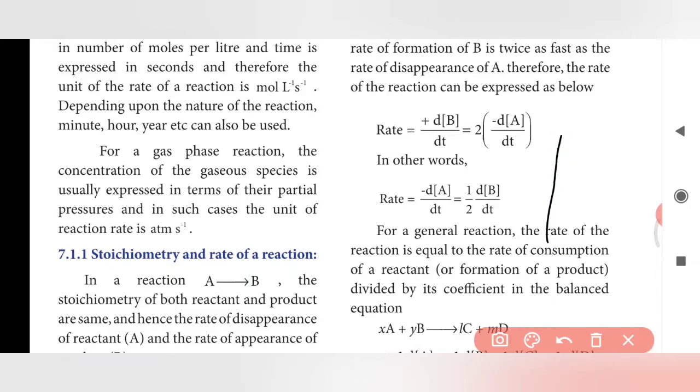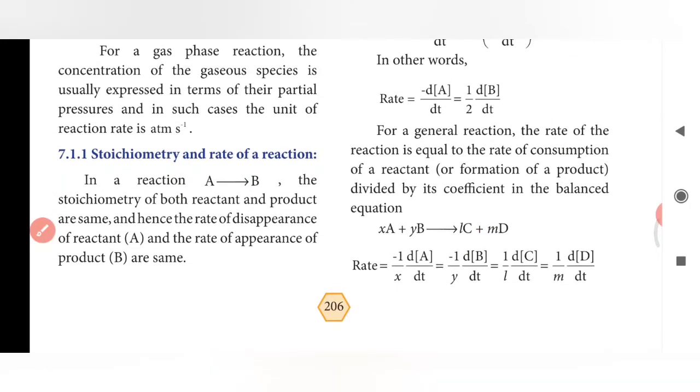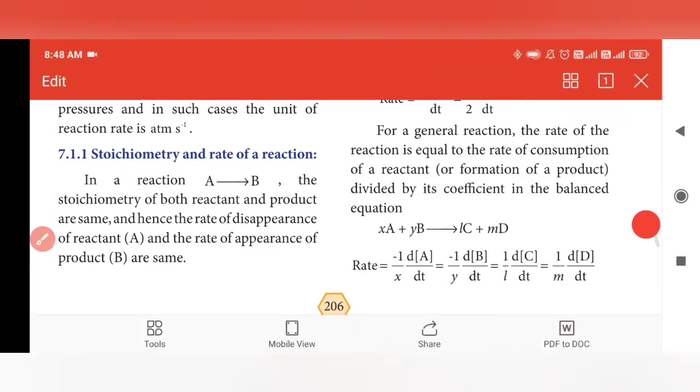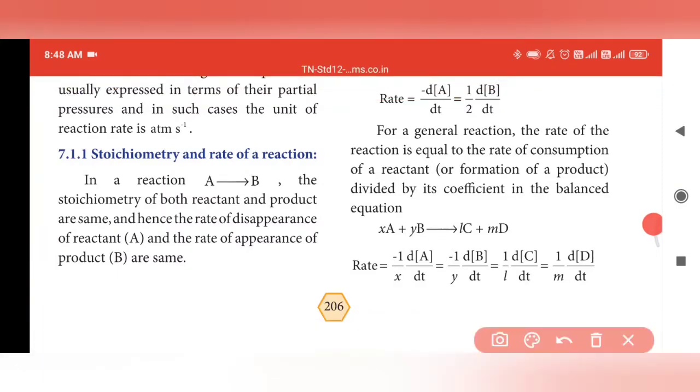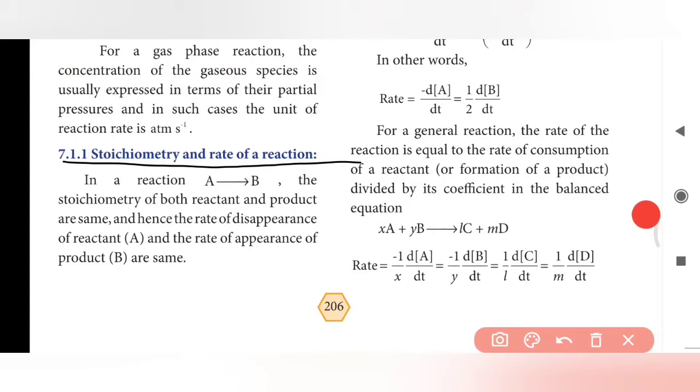Let's see the stoichiometry and the rate of reaction. In a reaction A gives B, the stoichiometry of both the reactant and the product are the same, and hence the rate of disappearance of the reactant and the rate of appearance of the product are the same.